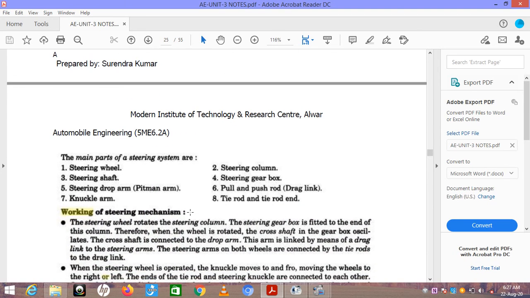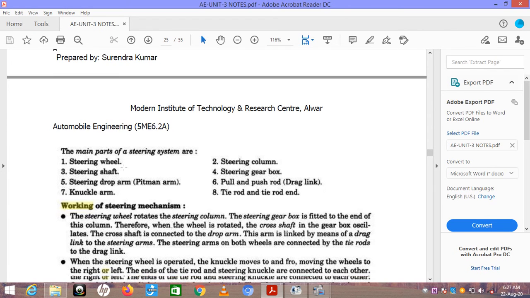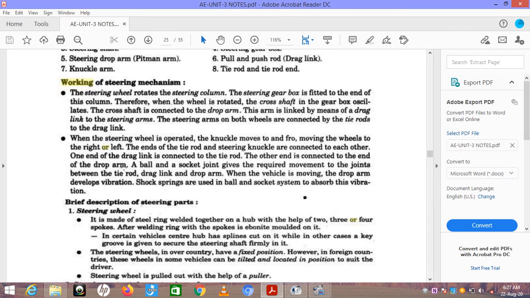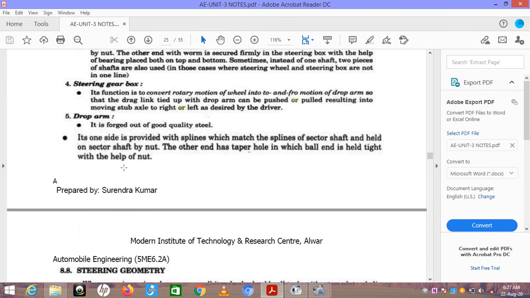Now the main parts of a steering system. First one is the steering wheel, second one is the steering column, third is the steering shaft, fourth is the steering gearbox, fifth is the steering drop arm, or what we can also call the Pitman arm, then the pull and push rod, knuckle arm, and tie rod. These are some of the components.